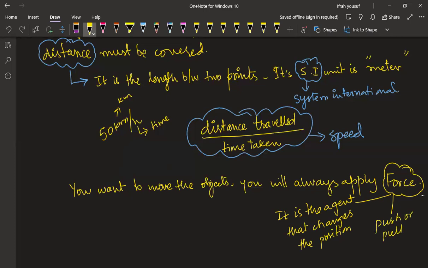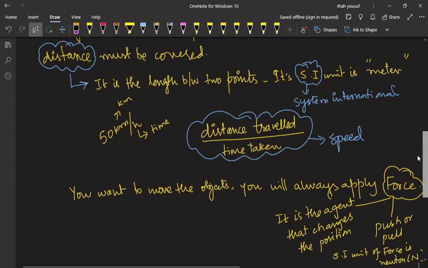Either you push the object or you pull the object. Are you getting my point? Yes. And can we measure the force? Yes. So it must have a specific unit. The SI unit of force is Newton, and the symbol is capital N, right?